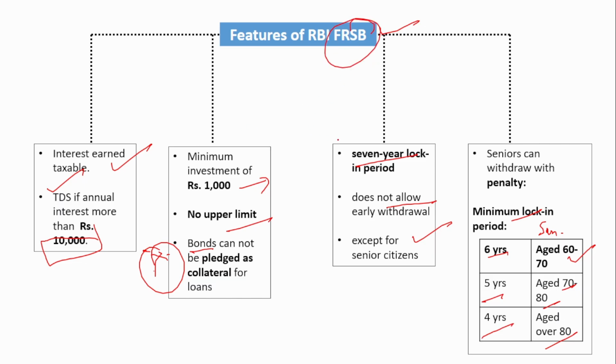It is very important. Remember the main things, that is 7-year lock-in period, and also no early withdrawal except for senior citizens, and a minimum investment 1000 and multiple of 1000, no upper limit. You can also borrow loan pledging this bond, and also the interest earned is taxable.